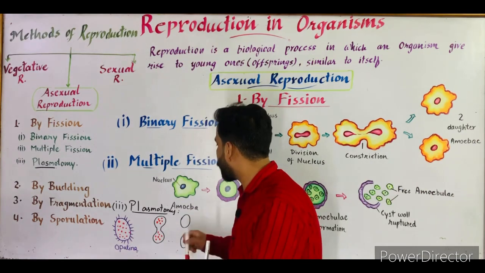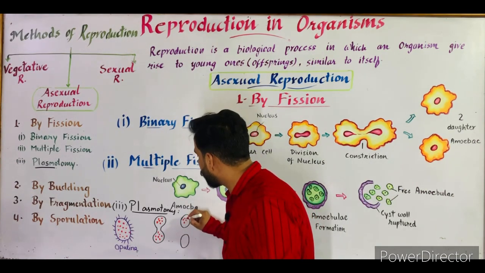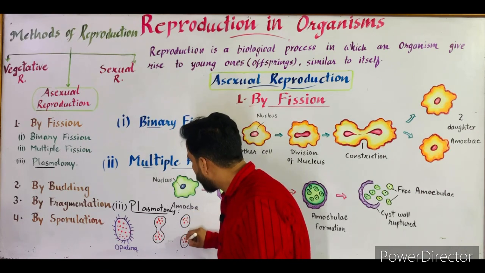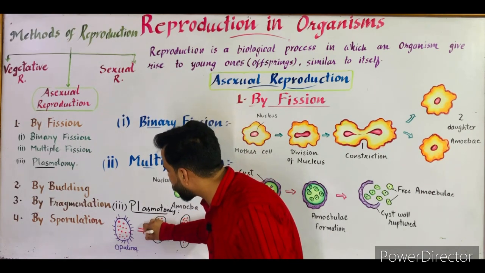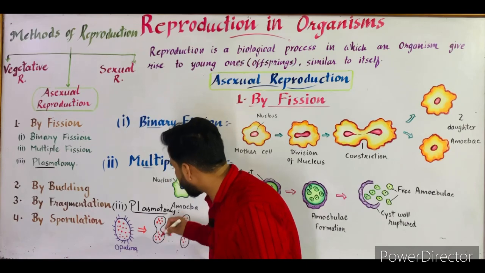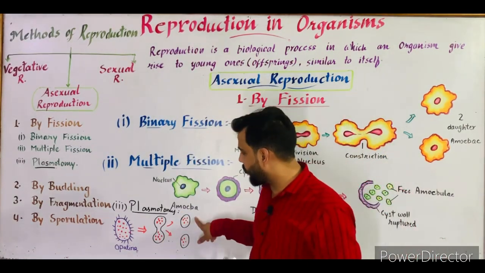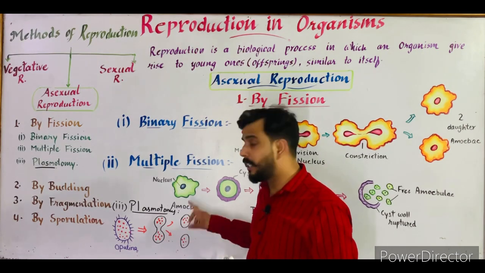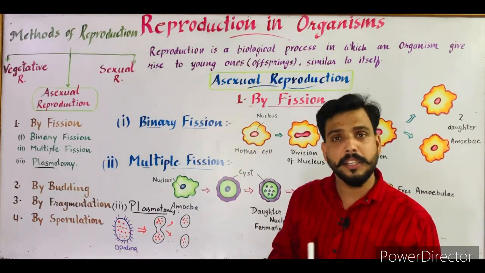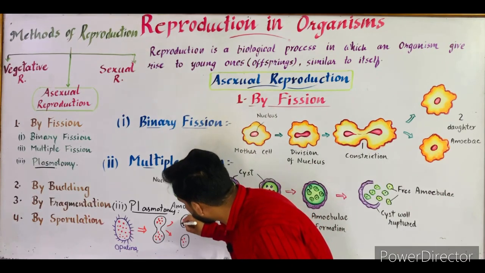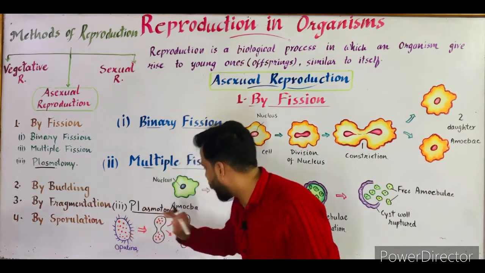As you can see in the diagram, a single cell produces two daughter cells only with the help of division of cytoplasm. There is no division of nuclei before cell division. After the cell division, the nuclei of these daughter cells divide and form the same number as the mother cell.